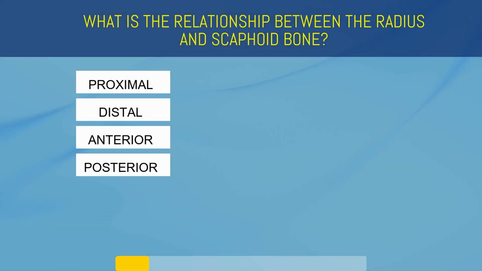What is the relationship between the radius and scaphoid bone? Proximal, distal, anterior, or posterior?